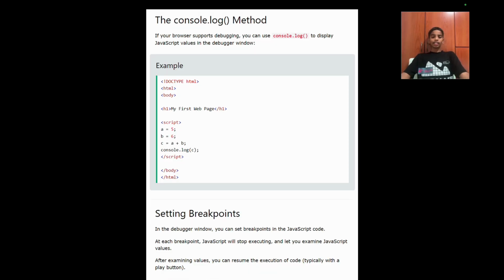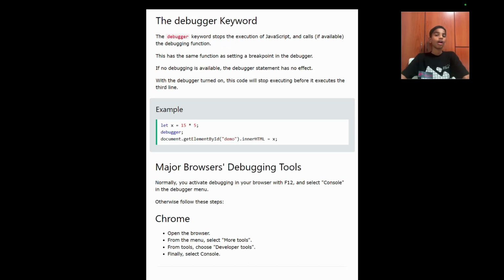Setting breakpoints. In the debugger window, you can set breakpoints in the JavaScript code. At each breakpoint, JavaScript will stop executing so you can examine JavaScript values. After examining values, you can resume the execution of code, typically with a play button. The debugger keyword stops the execution of JavaScript and calls, if available, the debugging function. This has the same function as setting a breakpoint in the debugger. If no debugger is available, the debugger statement has no effect. With the debugger turned on, this code will stop executing before the third line.